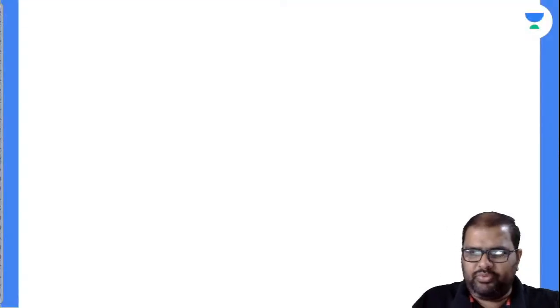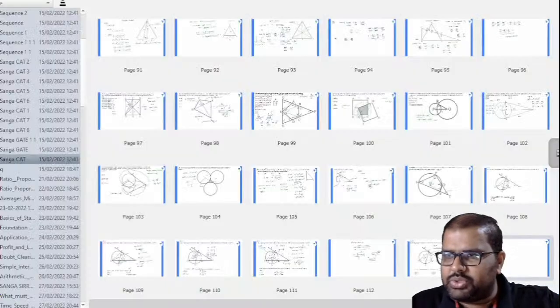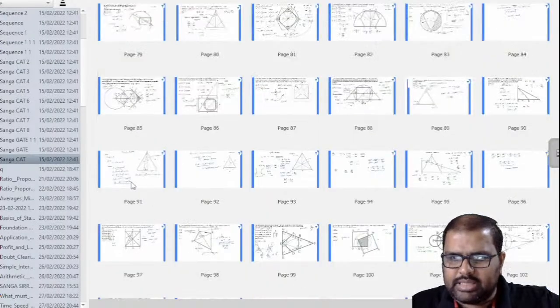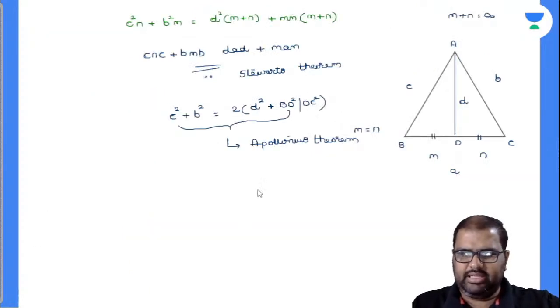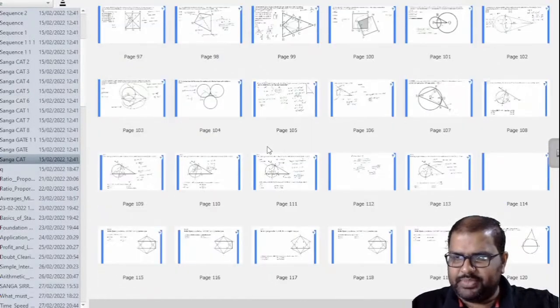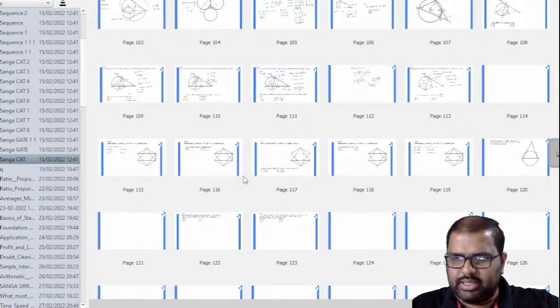So go to the proof, right? I wrote the proof here itself. I'll show you, one second. This is Stewart's theorem, and this is the proof I have written there. So finally the theorem value is CNC plus BMB is equal to DAT plus MAN, of course, to remember it very easily. So I'll be taking down the same concept there.